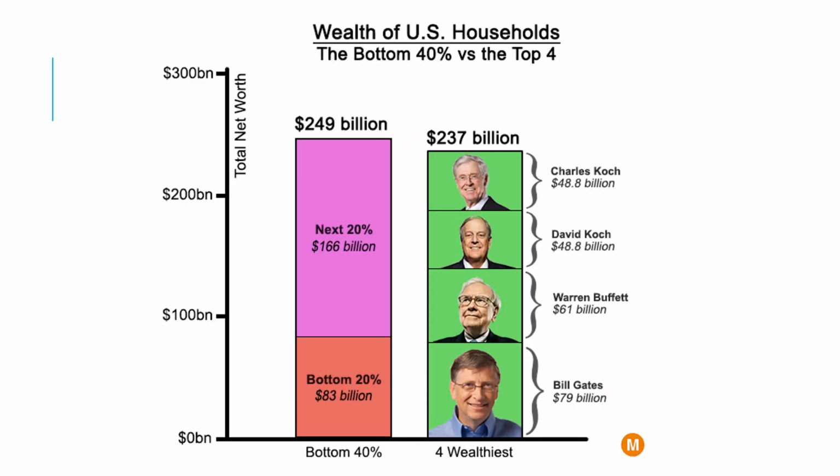We can illustrate this further by looking at the USA. The richest 4 people in the USA have as much wealth as the bottom 40% of the population. In fact, Bill Gates alone is worth nearly all the wealth of the bottom 20% of the USA population by wealth.